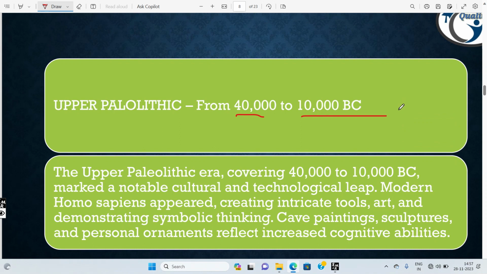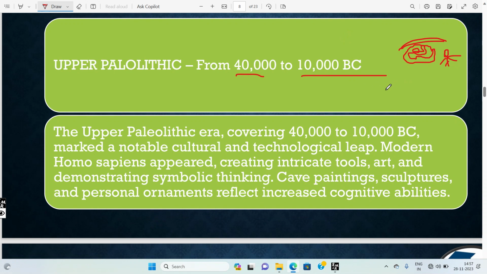They started to think a little more broadly. They used to paint in the caves when they got leisure time. Whatever they thought in their mind, they drew on the walls. This started in the Upper Paleolithic Age.